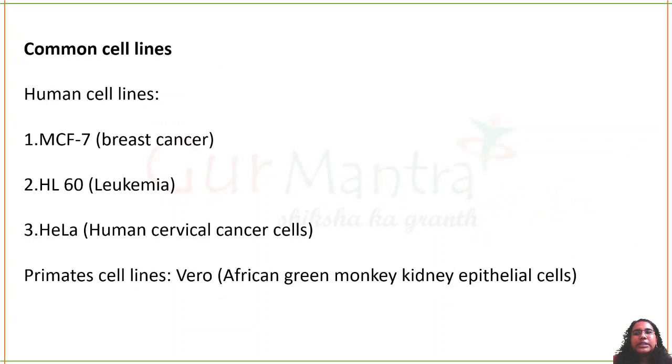Some of the common cell lines in which usually research take place is like MCF7, which is a breast cancer cell line, HL60 leukemia, HeLa cells, very famous, you guys should have heard about HeLa, human cervical cancer cell. This name was derived from the patient from whose cervix they remove these cancer cells.